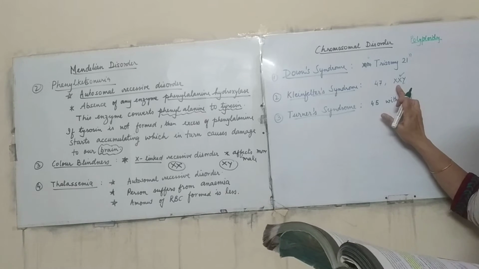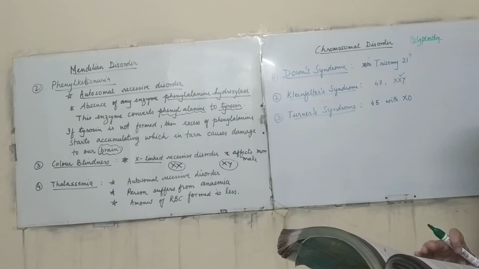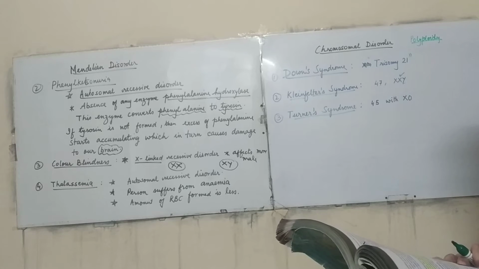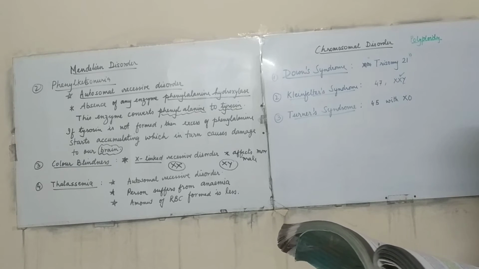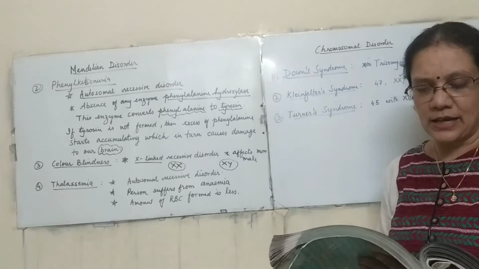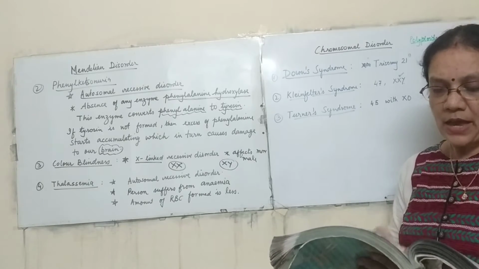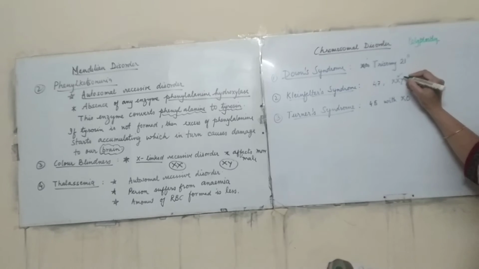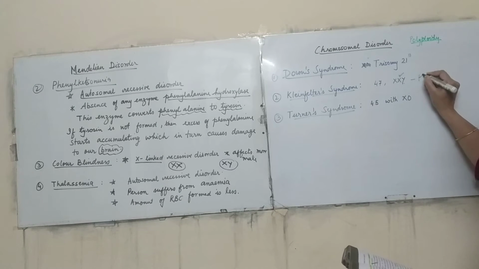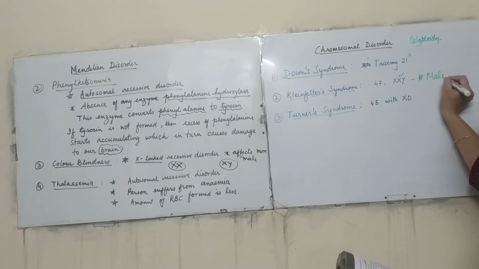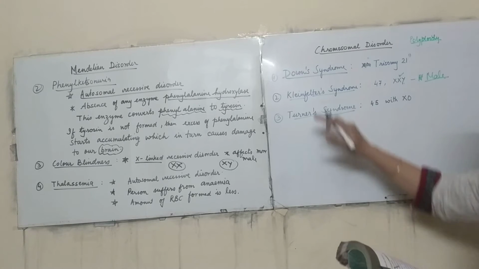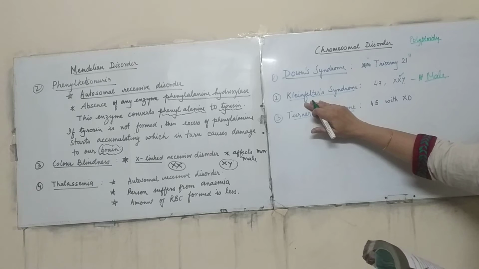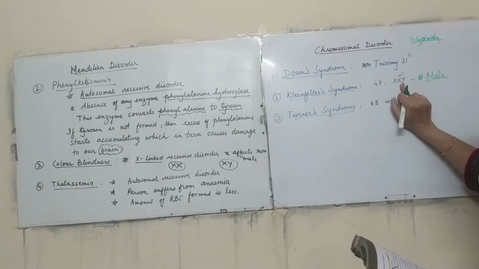So what will happen in this case? The feminine development, that is the development of the breast, is also expressed. Overall, he is masculine. Since he has the Y, the person is male. The person is male, definitely. The Klinefelter's person is a male because he has the Y chromosome.